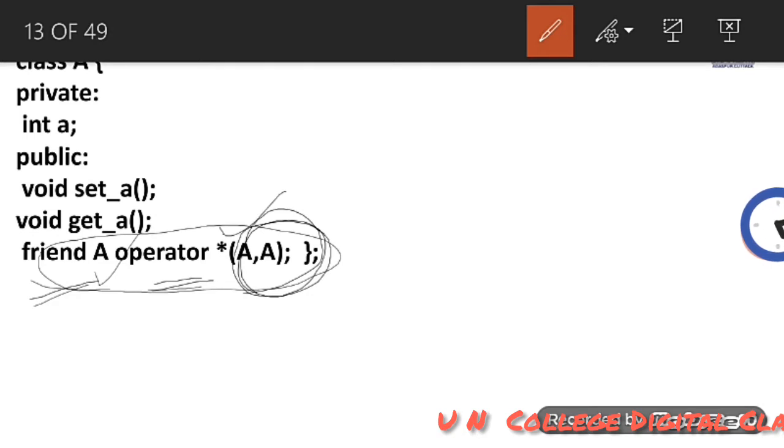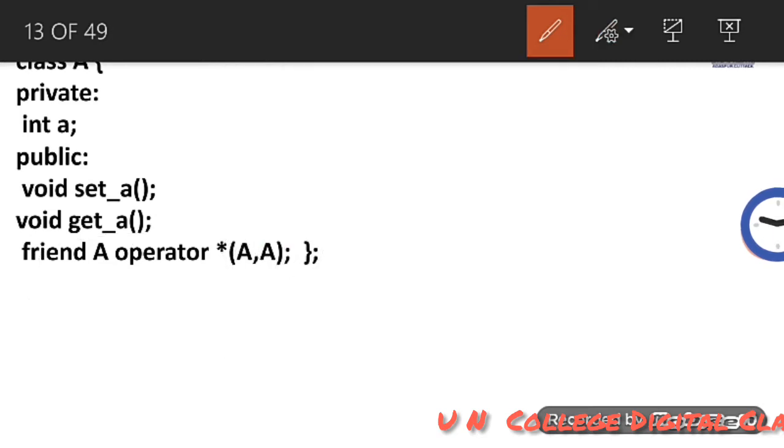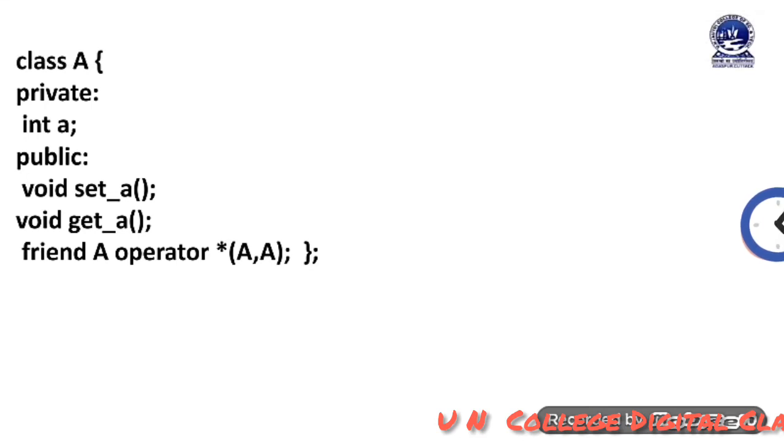But if we use simple operator overloading without using friend, in that case we will use only one variable, not two. Okay, this is the difference between using a friend function and not using a friend function. Then in the void set_A method, I have defined void A scope resolution operator set_A, and here I have used the statement A equal to 5.